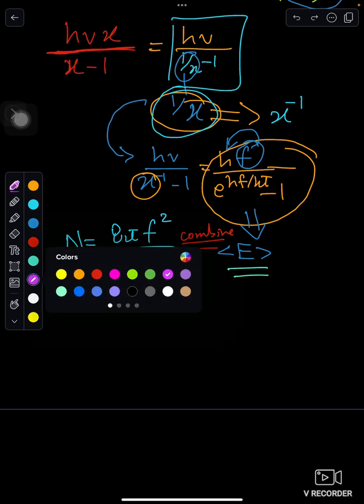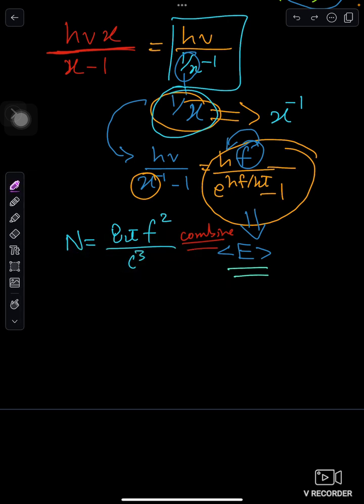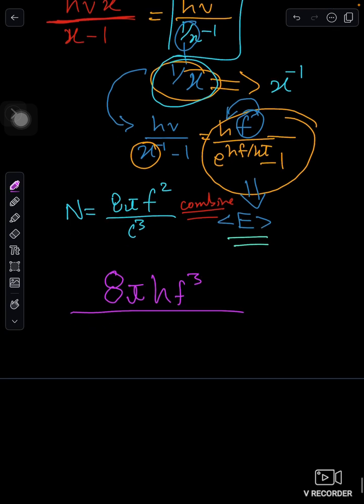Let me use purple. We get in the end 8 pi f cube h. Let me write h over here, since I cannot write h there because it would be wrong, over c cube. C is what? Speed of light, if I'm right, yeah.